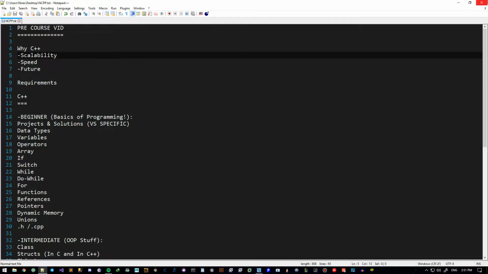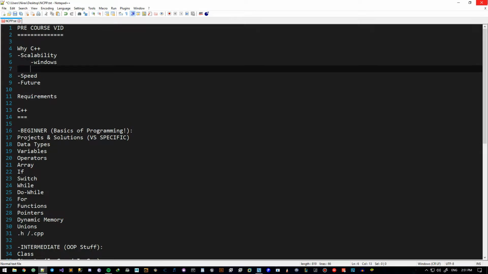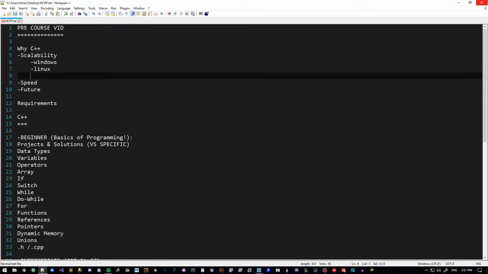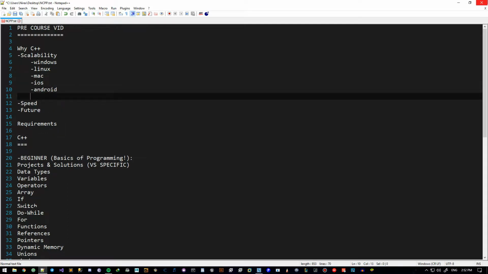What I mean is you can work with C++ in almost any platform, be it Windows, Linux, Mac, iOS, or Android. The only thing you cannot write with C++ is web development. You cannot do web dev with C++. You cannot write websites with C++. But you can write web server applications with this language.